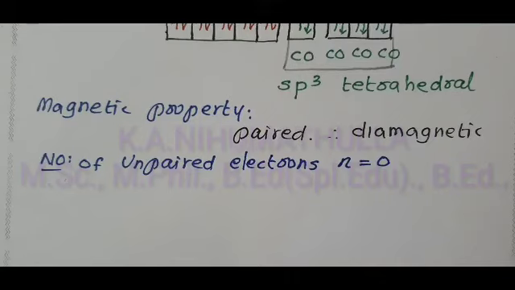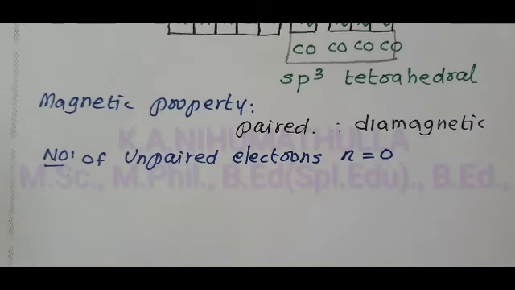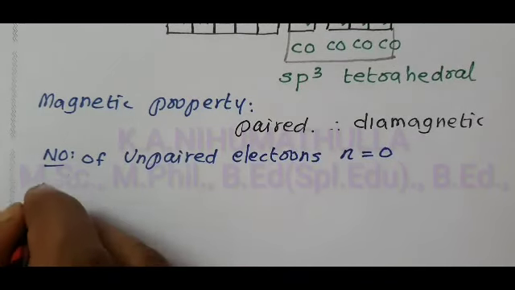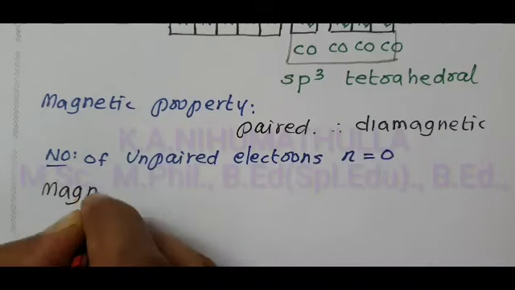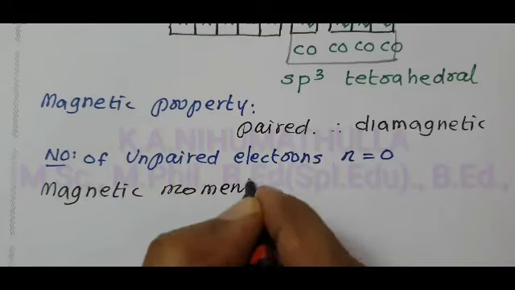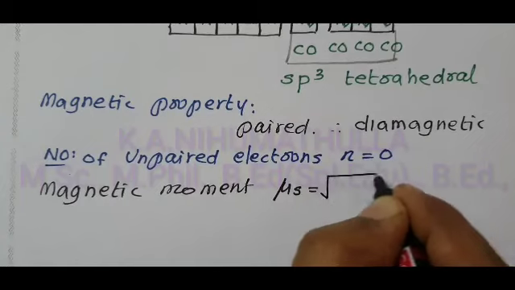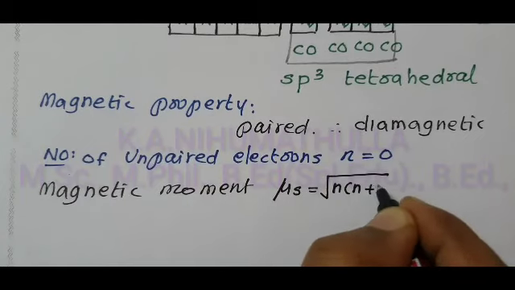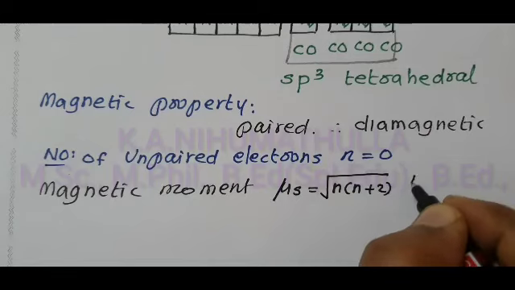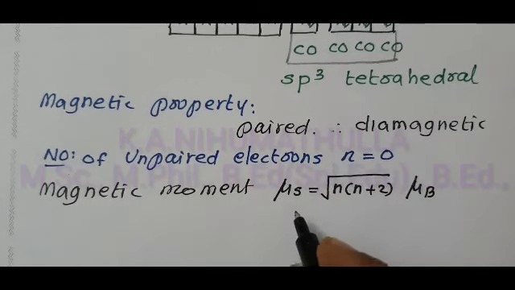Therefore, we can calculate the magnetic moment. The formula used to calculate magnetic moment is mu s equal to root of n into n plus 2 Bohr magneton. The unit of magnetic moment is Bohr magneton. We know the number of unpaired electrons is equal to 0.